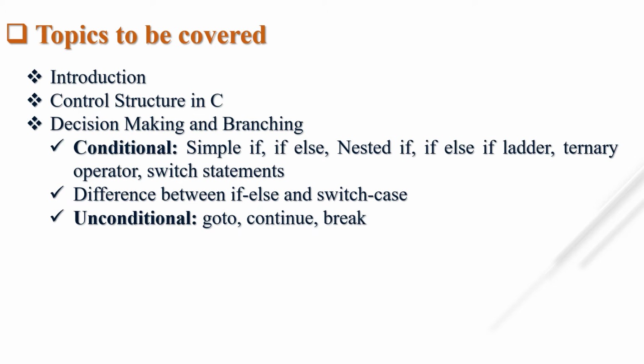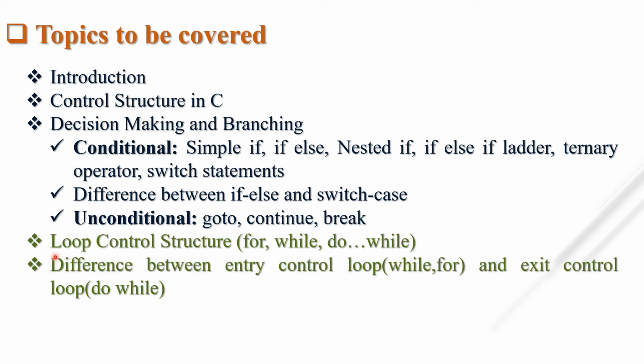In this video, the topics covered are loop control structure, which includes for loop, while loop, do while loop, and the difference between entry control loop, that is while loop and for loop, and exit control loop, that is do while loop. So this much we already completed in part 1 and part 2. In part 3 we complete this and the unit will be completed.